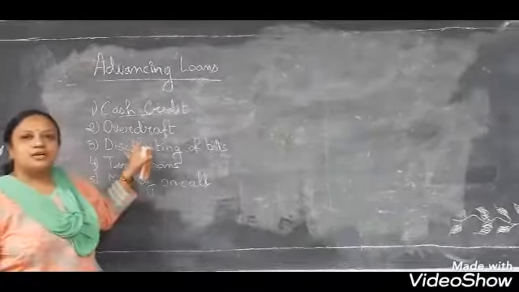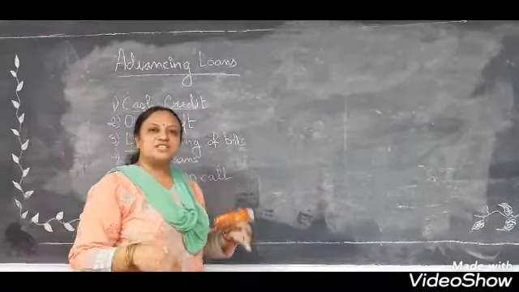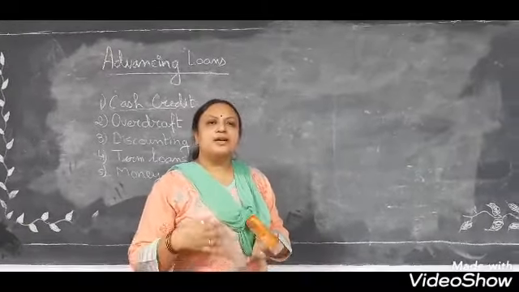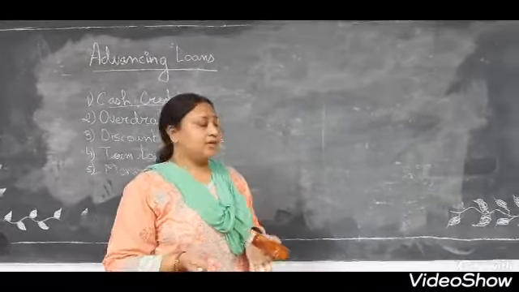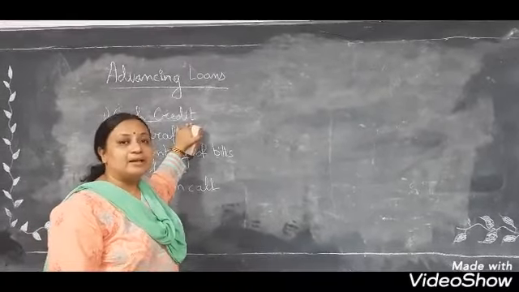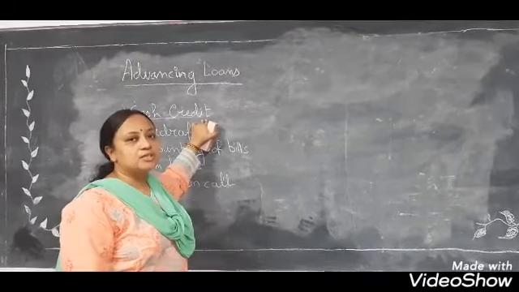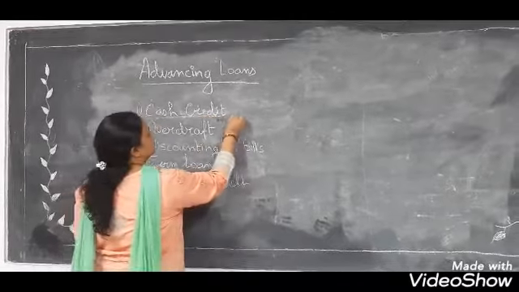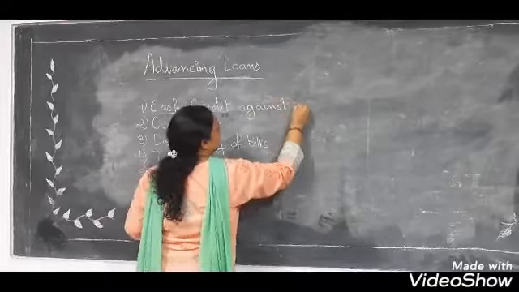It is a very common type of loan which we all are aware about. We have to keep certain physical security with the bank, be it our jewelry, be it our house, or any property we keep as security, and against that security the money is provided by the bank, and the bank charges a rate of interest on this credit given to us. Alright, so this is cash credit against a security.